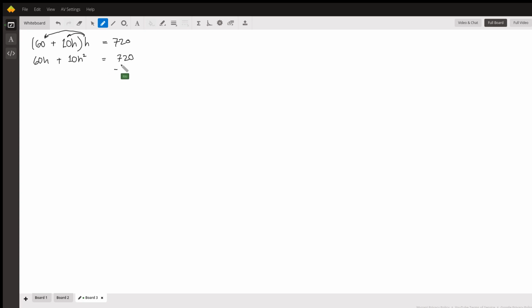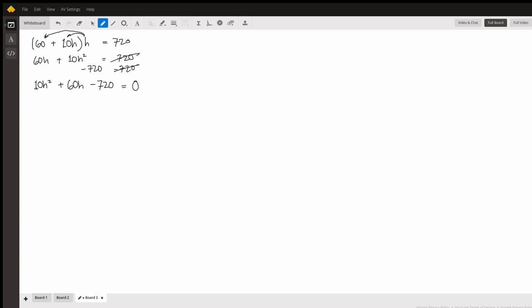Now let's subtract 720 from both sides. And I'm going to rearrange the left side. I'm instead just going to write it as 10H squared plus 60H, and then we have minus 720. On the right side, we're just crossing out because 720 minus 720 is just 0.